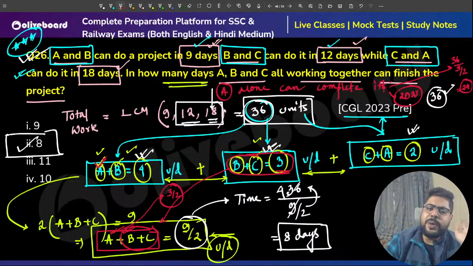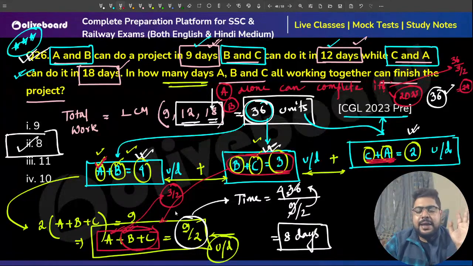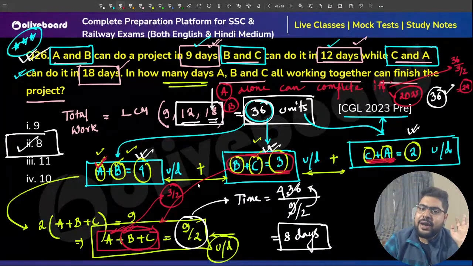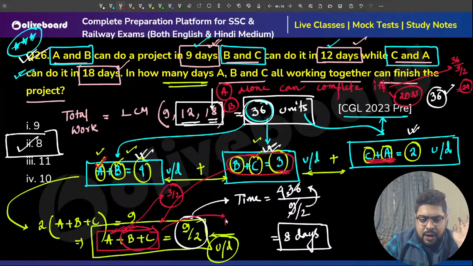Similarly, if they ask you about B, what do you subtract? For B, sir, you subtract C plus A from A plus B plus C. Whatever they are asking, you just subtract the equations accordingly. This is what we call the master equation.